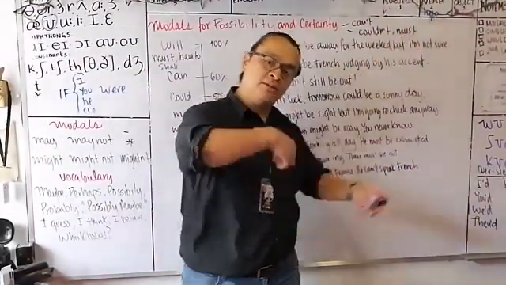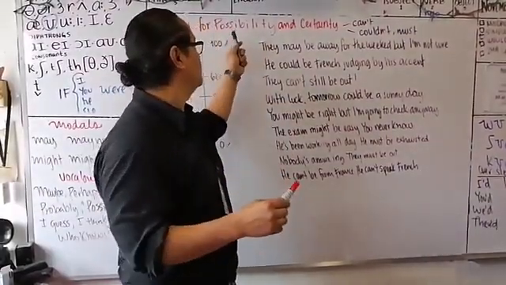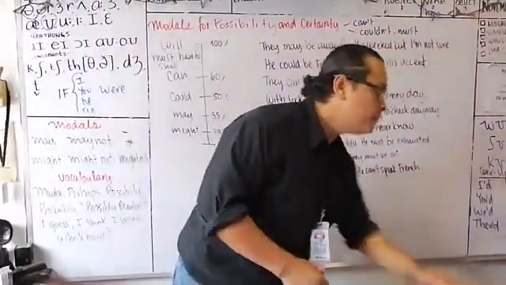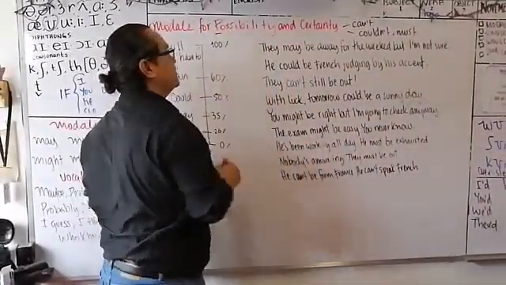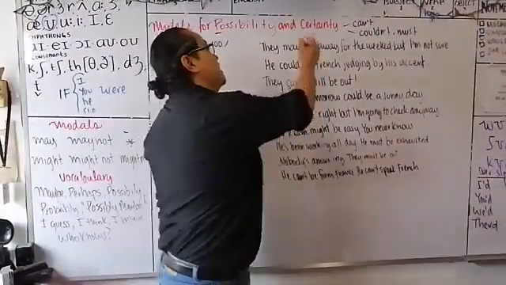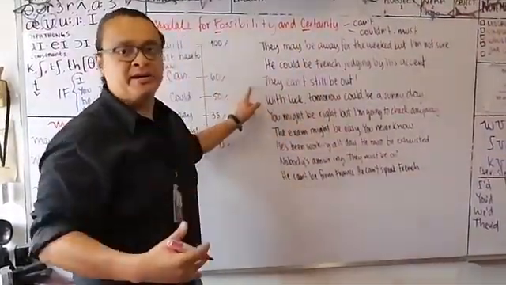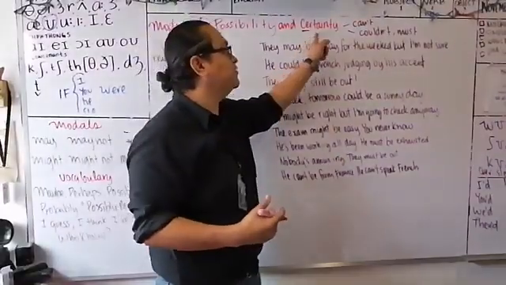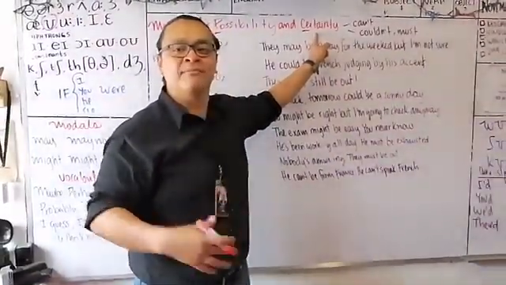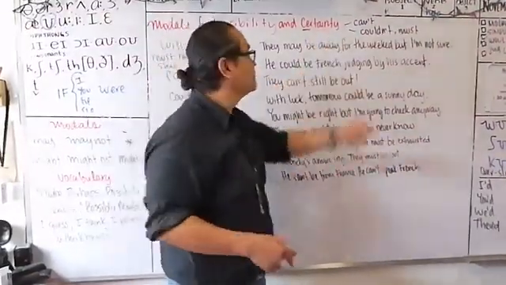So let's take a look at some examples on the board and we'll write possibility or certainty. The legend is this. We're going to use P if the sentence is expressing possibility, and we'll use the letter C if it's expressing certainty. Can you say it? Certainty. The T, mountain, fountain. Certainty.